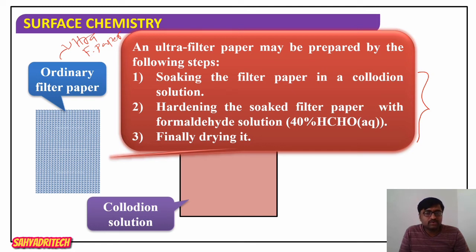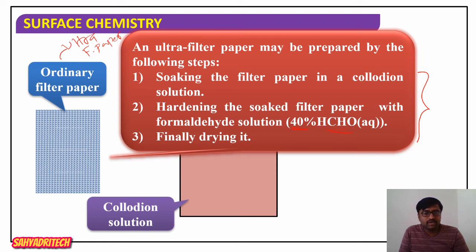Once soaked, what you have to do? Hardening the soaked filter paper with the formaldehyde solution. It means first you dip the ordinary filter paper in a colloidal solution, followed by immersing the same filter paper in a formaldehyde solution. It is a 40% volume by volume aqueous formaldehyde solution. The soaked filter paper, when placed in 40% formaldehyde, gets stiffness.